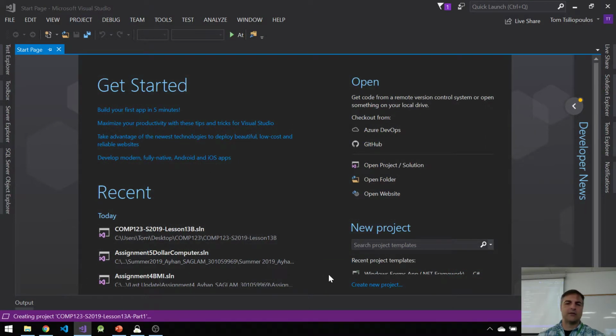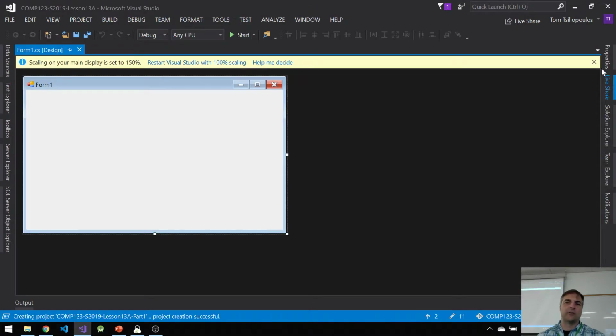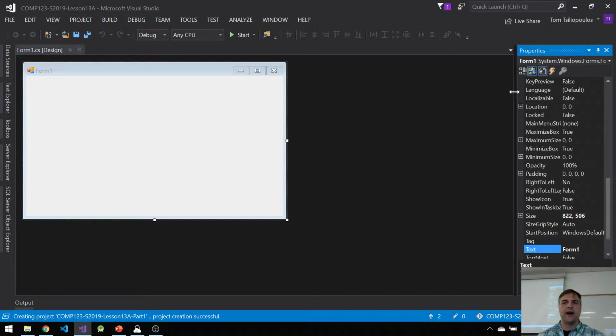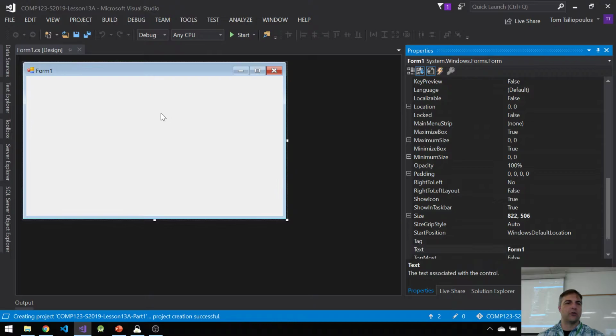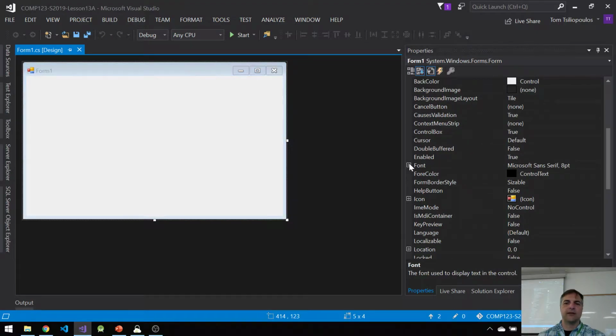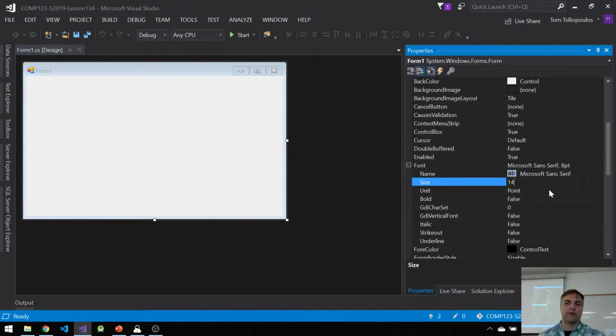It's going to create my project. So one of the things that we've had trouble with in the past is that every single time I start off with a project, I always have to do the same old things. I have to go up here to my properties and change the font, and usually I change it to something like 20. Let's just make it 14 today.